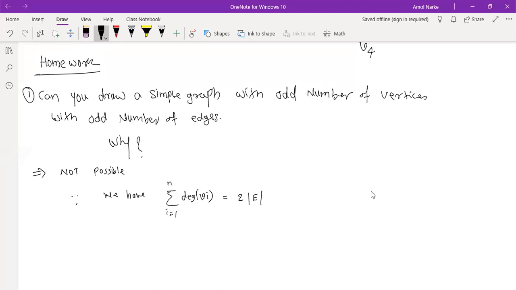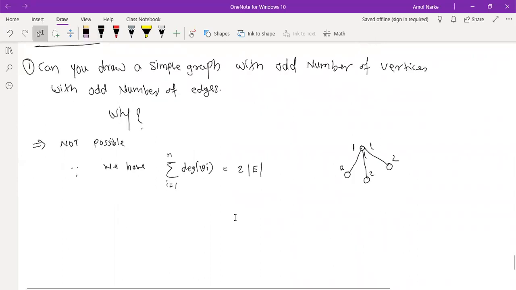Everyone understands why? When we count the degree, each edge gives degree 2 here. Even if we count 3, if I draw vertices like that, you can add all the degrees and it always comes even, because each edge is counted twice: here also, and here also. So we are always counting twice the number of edges. That's why such a combination of a simple graph does not exist.